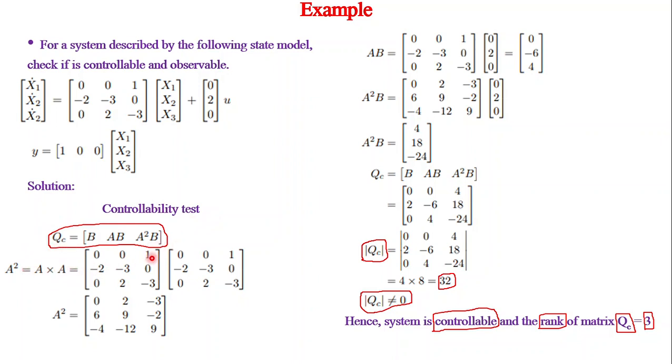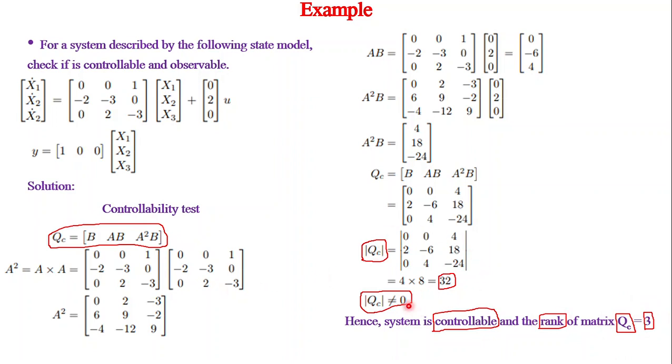Therefore, we have to find A square, that is A into A, then AB, A square B. All these are simple matrix multiplications. After that, we simply substitute whatever we have determined for B, AB and A square B. B is already known, AB we have determined, A square B we have determined. So this is A square B, this is AB. You simply substitute here and find the determinant value of QC. We find that it is non-zero, therefore the system is controllable. The rank is therefore equal to the order of the matrix.